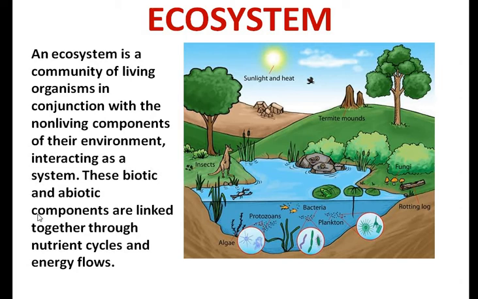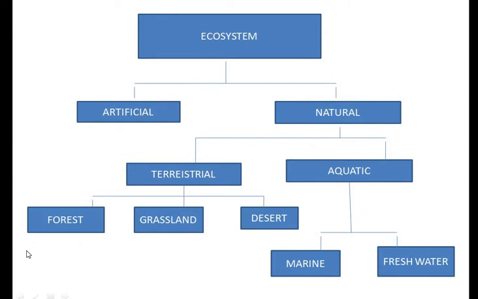Now let us classify the ecosystem and know more about them. This flow chart may give you an idea of the same. The ecosystem can be an artificial ecosystem or a natural ecosystem. The natural ecosystem can again be a terrestrial ecosystem or an aquatic ecosystem.